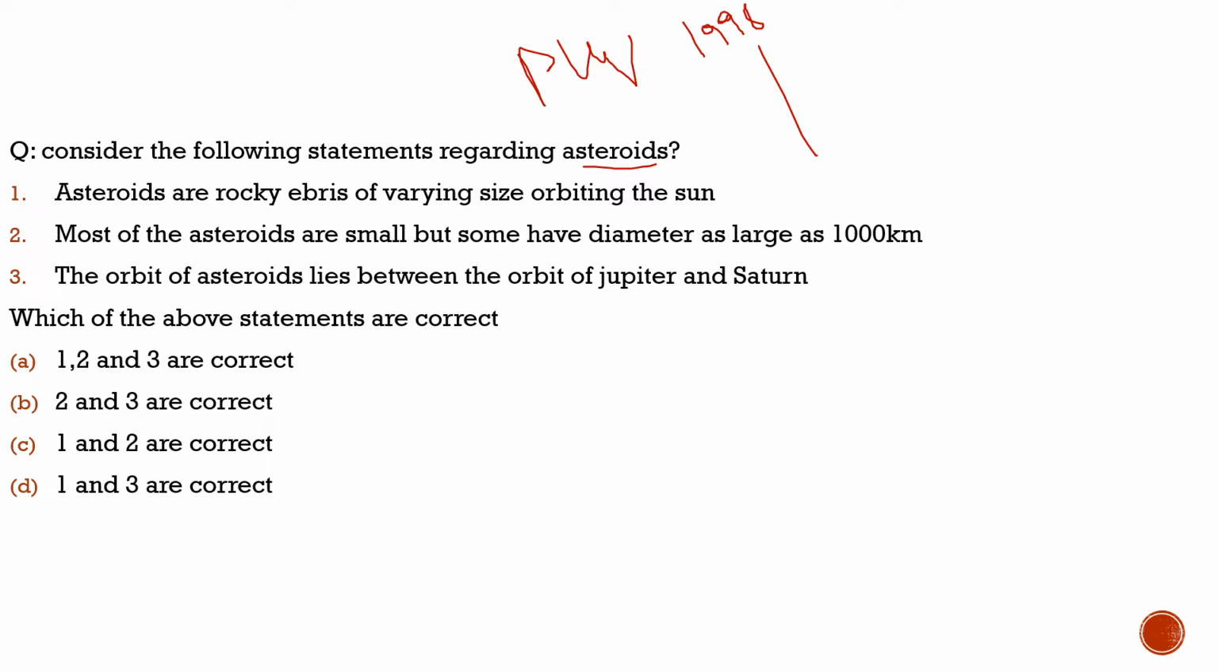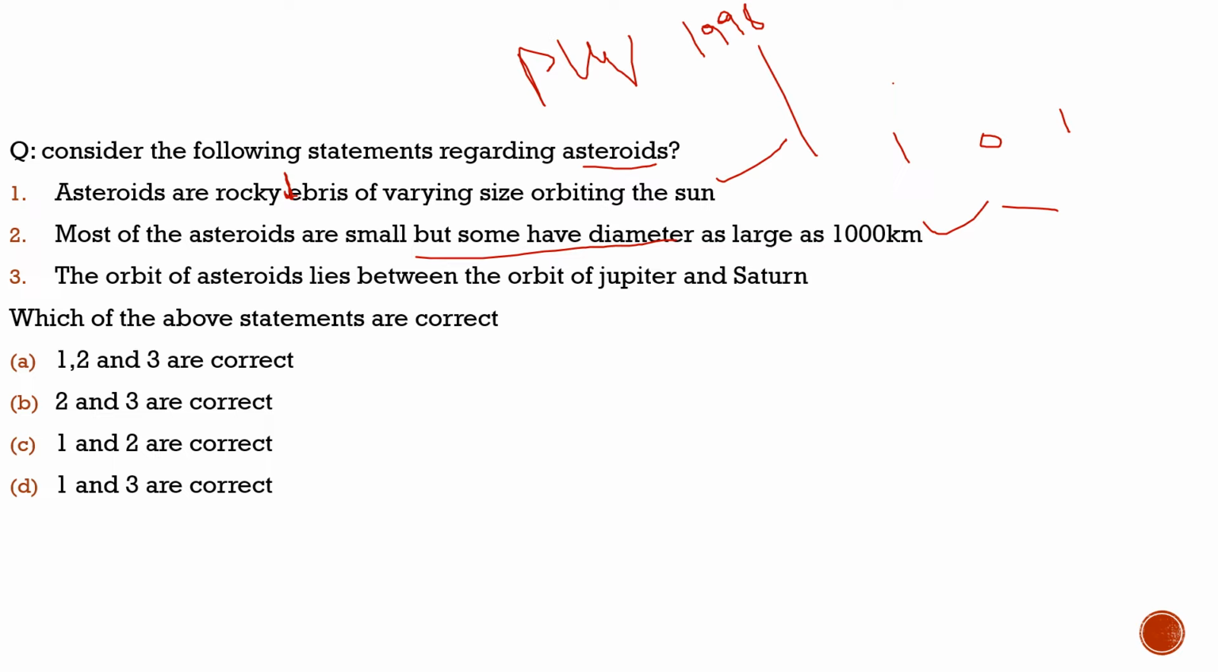Consider the following statements regarding asteroids. First statement, asteroids are rocky debris of varying size orbiting the sun. 100% correct, nothing wrong with this statement. They are the rocky debris which orbit the sun. Second, most of the asteroids are small, but some have diameters as large as 100 kilometers. 100% correct, nothing wrong with this statement.